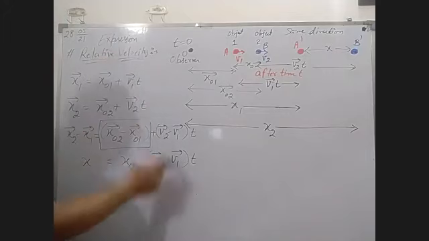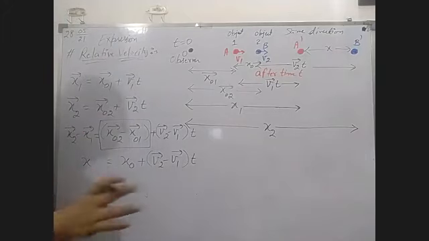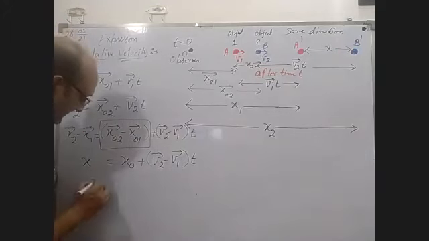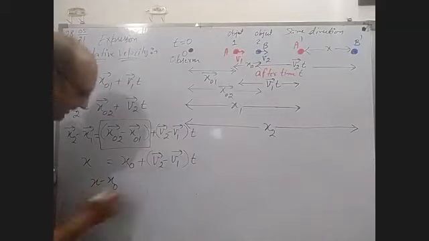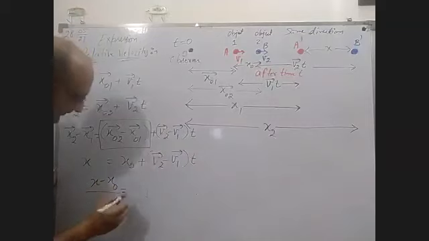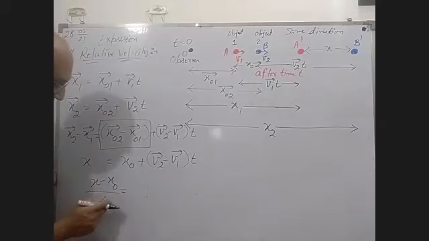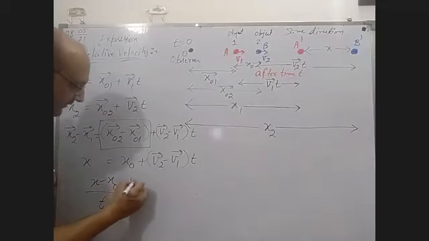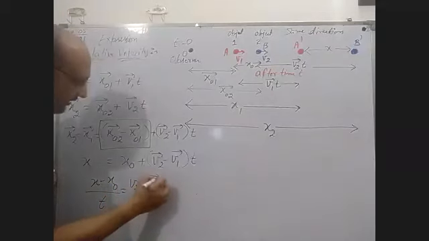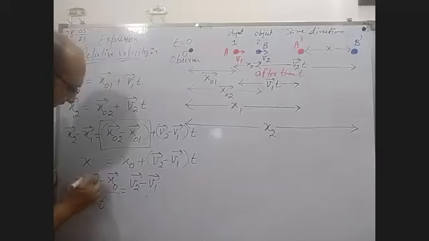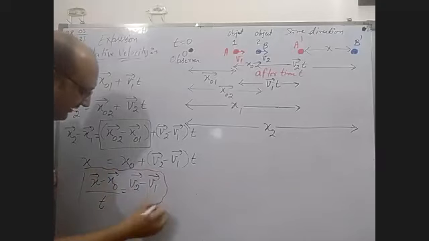You know relative velocity is the difference between two velocities. Now x minus x0, after cross multiplying, t comes in the denominator, so v2 minus v1 equals (x minus x0) over t. What is the meaning of this expression?